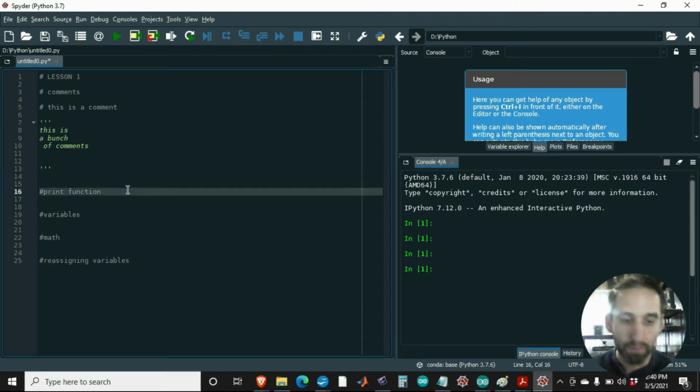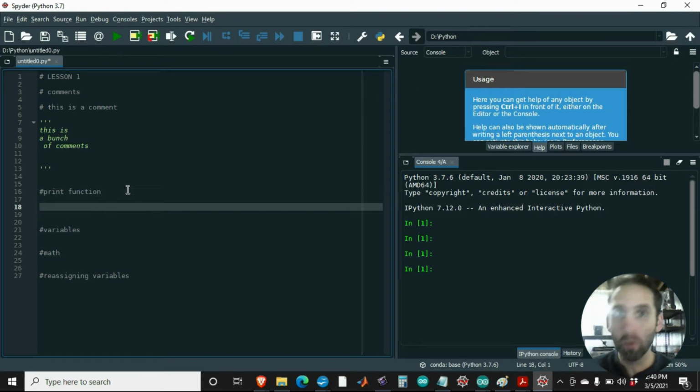So let's move on. That's very crucial to know, because if you're looking at someone else's code, and if they're a good programmer and they're nice and neat, and they love you, what they're going to do is put comments in there so you can know, oh, this is what this variable really means. This is what this function really means. And you want to do that for yourself because it's just going to be easier when you look back at your code in the future. So commenting is important. Now let's move on and actually write something.